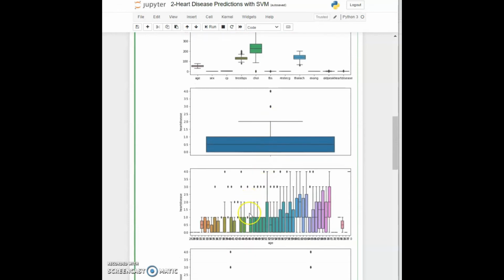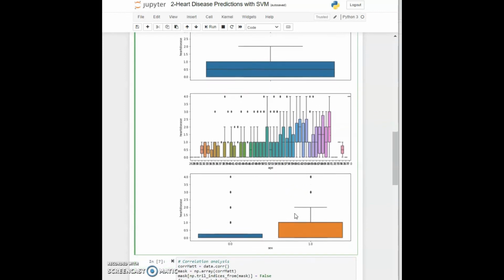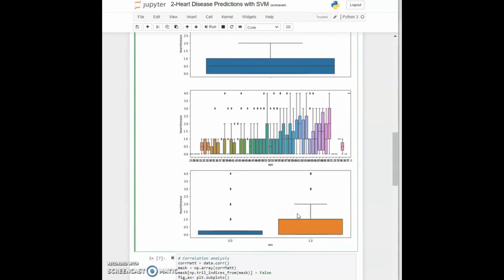Then again, if we take a look at the heart disease by age, we can see that we are having more data for older patients. So we can say that these problems actually are related more to older people. But we are also seeing here peaks for the age of 50 years or something like that. And then finally, we are going to take a look at the heart disease by gender. Basically, where zeros are females and ones are males. And we can see here that we are having more male data compared to the female data.